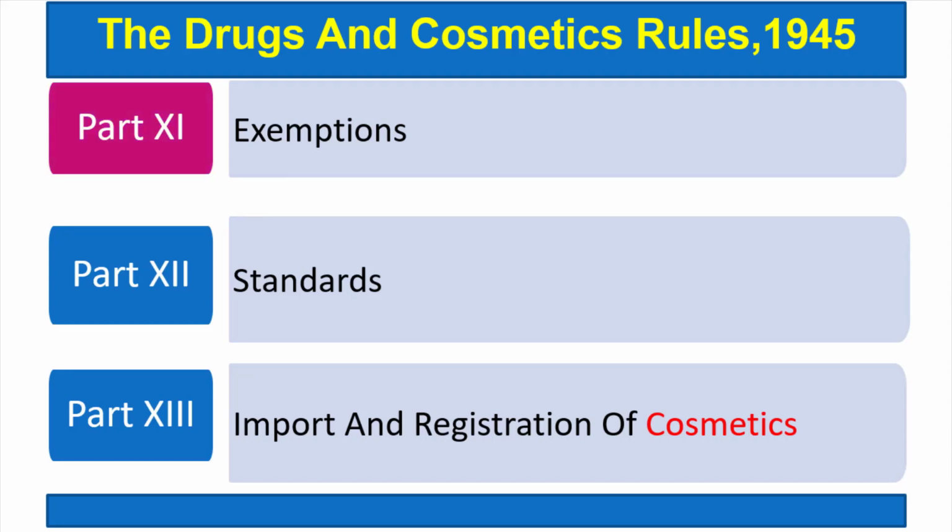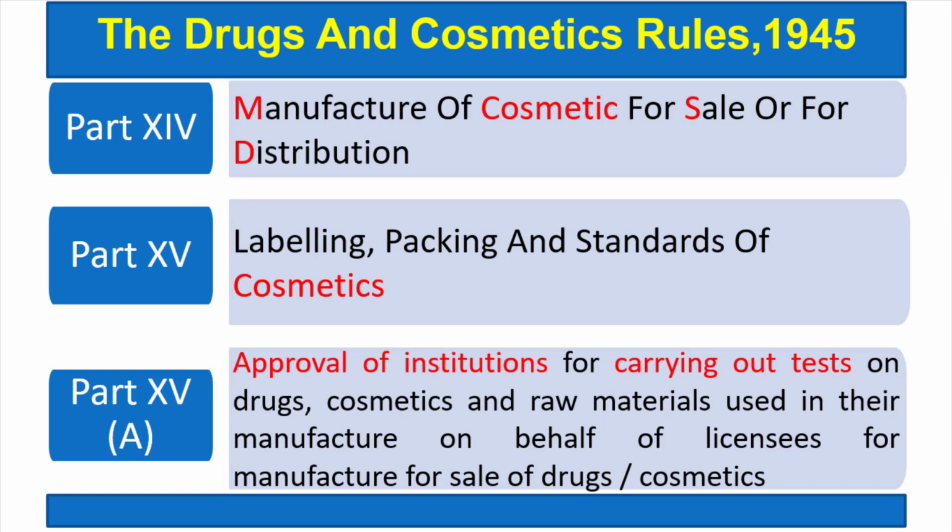Part 11 gives certain exemptions from these manufacturing, sale or distribution provisions. Part 12 gives different standards. Part 13 gives import and registration of cosmetics. So part 13 is for cosmetics.